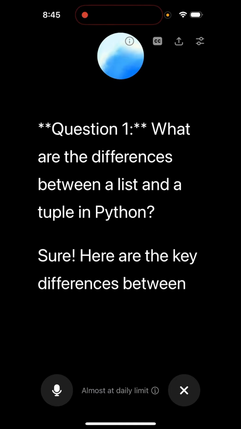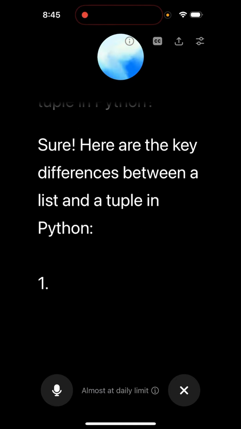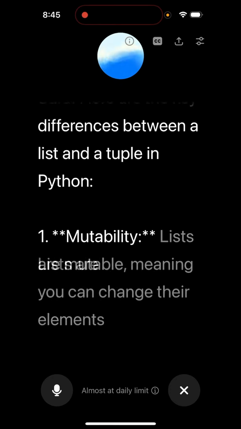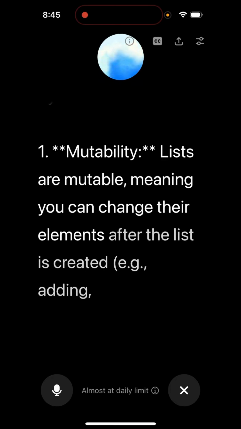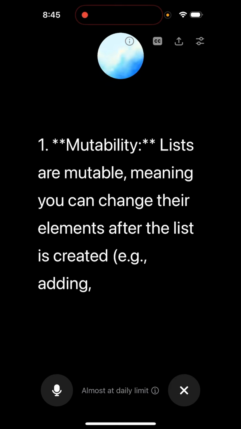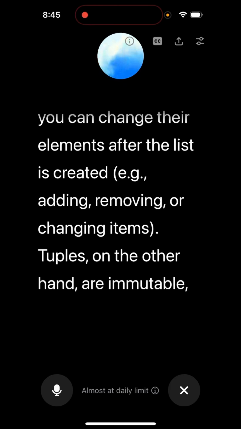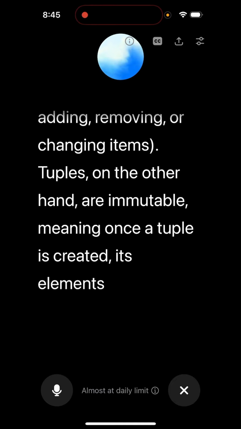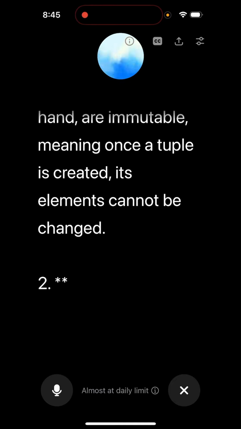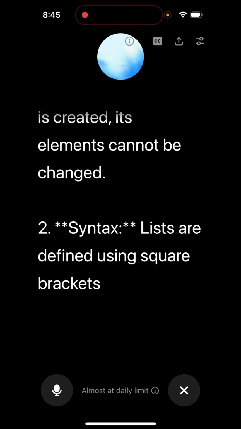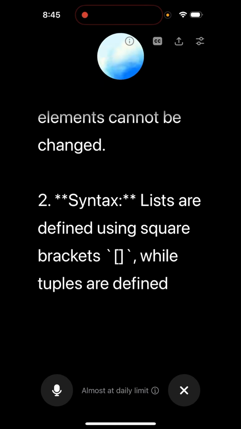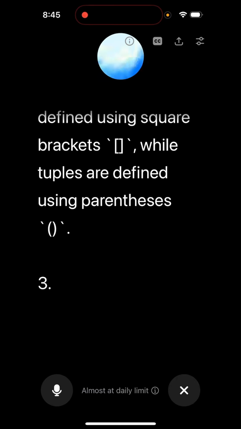Sure. Here are the key differences between a list and a tuple in Python. 1. Mutability. Lists are mutable, meaning you can change their elements after the list is created, for example adding, removing, or changing items. Tuples, on the other hand, are immutable, meaning once a tuple is created, its elements cannot be changed. 2. Syntax. Lists are defined using square brackets, while tuples are defined using parentheses.